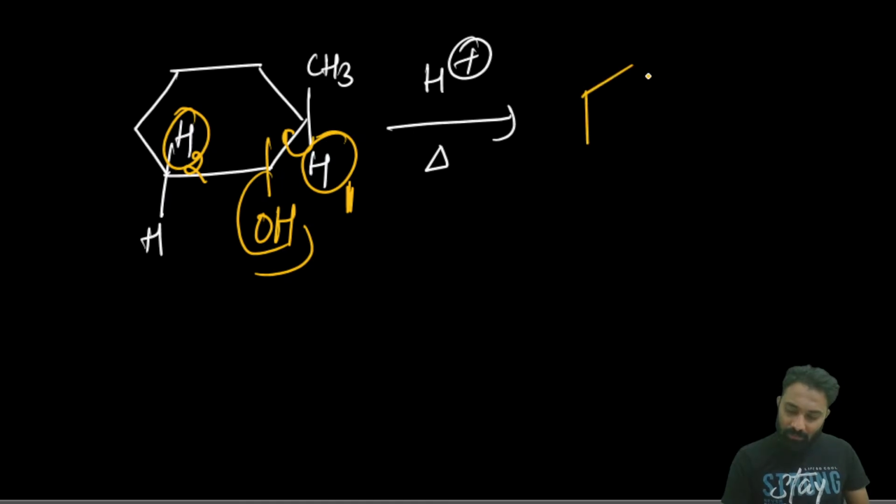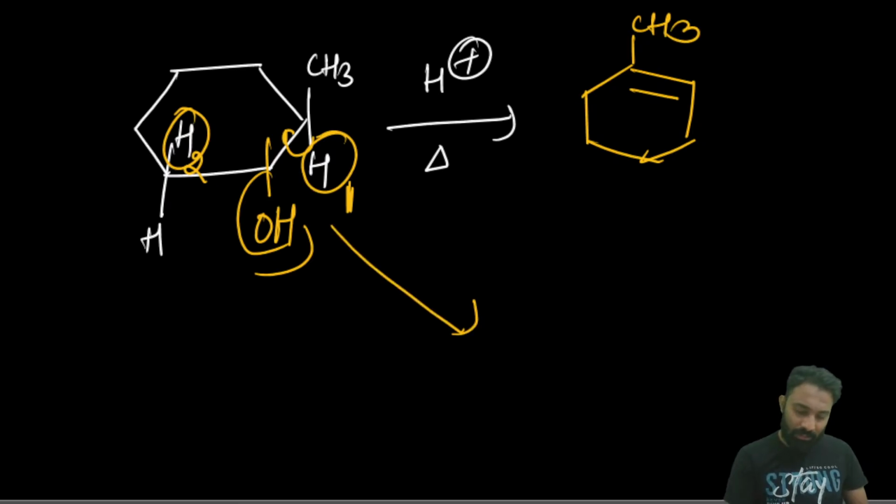Then we will get what? More alpha hydrogens will get. If suppose you remove the number 2 hydrogen, or if you want to stabilize with the number 2 hydrogen, then what will it get?